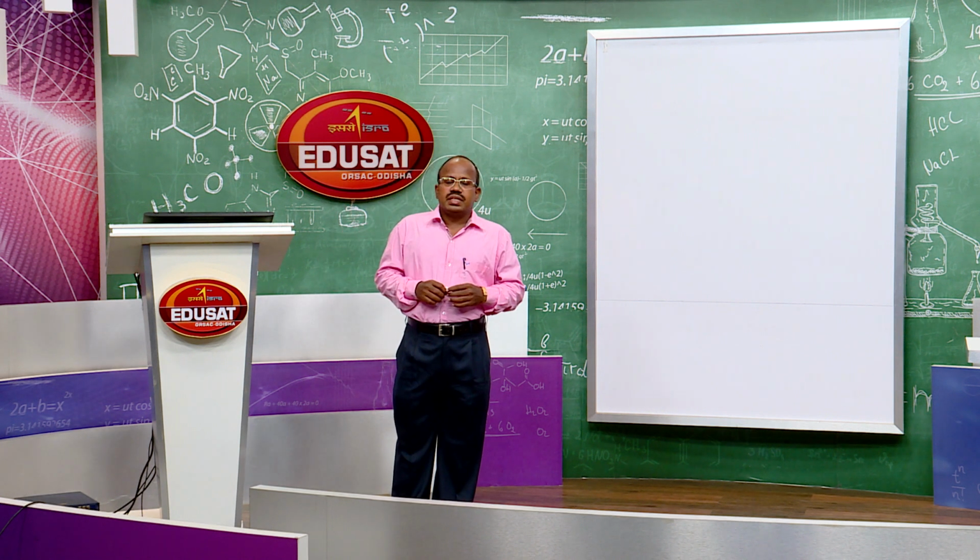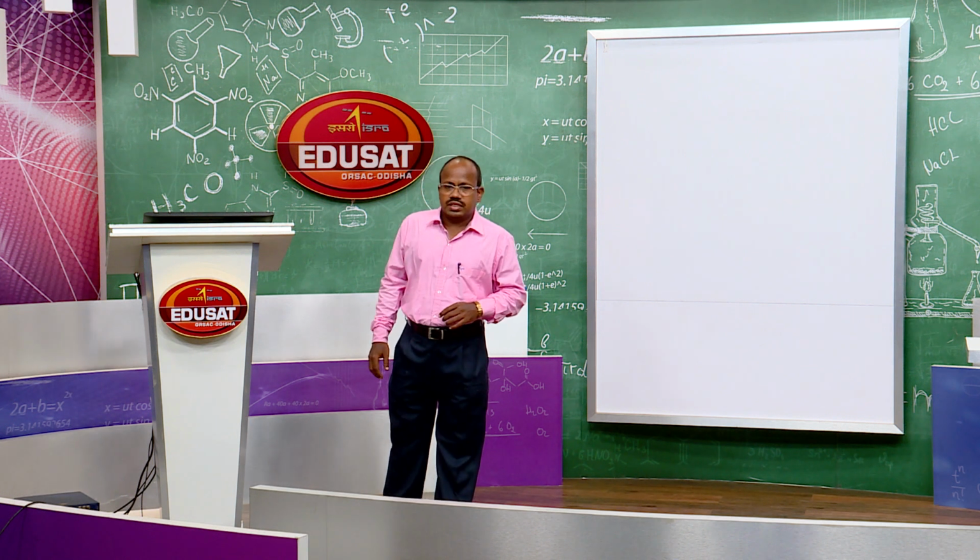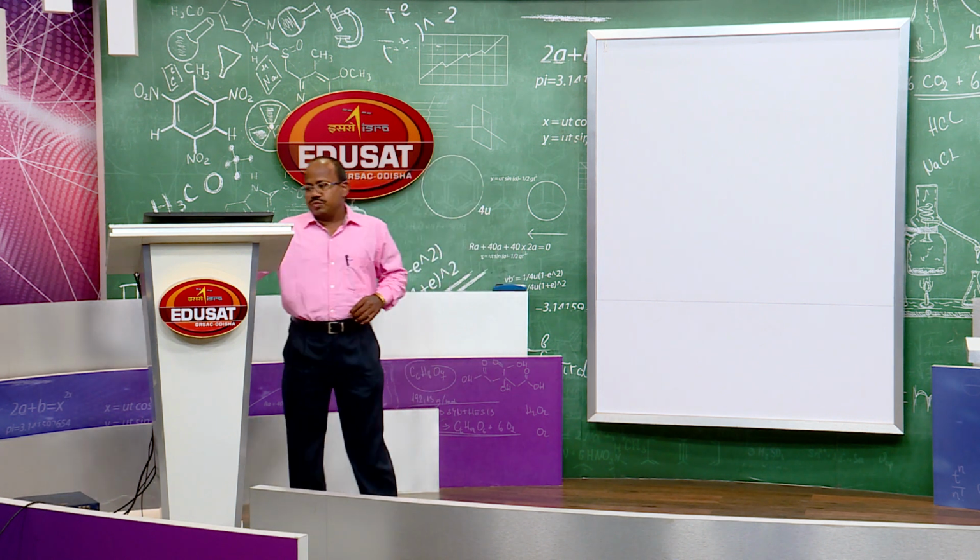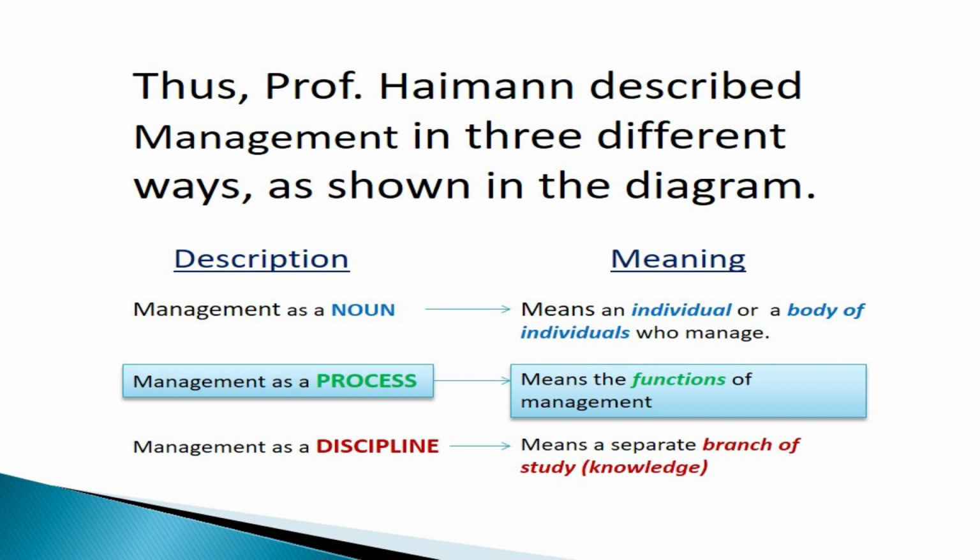So, in this way he described management in three different ways. Let us see the next slide, what the meanings are. You see, Professor Hyman described management in three different ways as shown in the diagram. Here, see the left side the description, management as a noun, and on the right side the meaning is given.